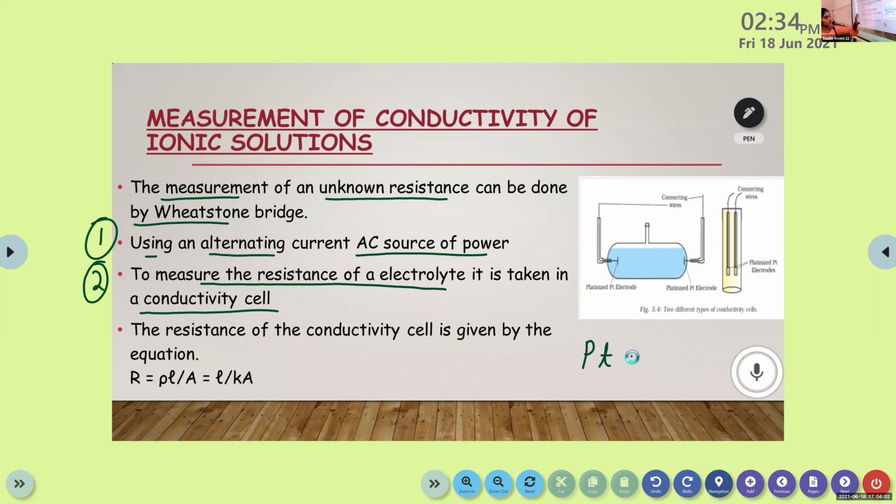So this is the experimental setup for this conductivity cell. And these are two different types of conductivity cell. This is the first one and this is the second one. In both cases, platinum electrodes are there, coated with platinum black.